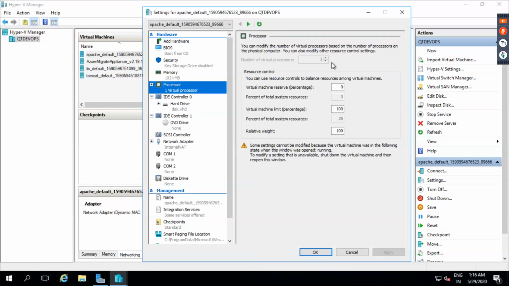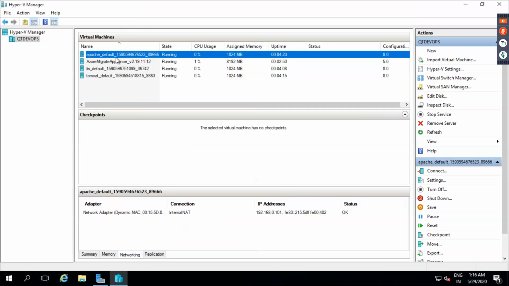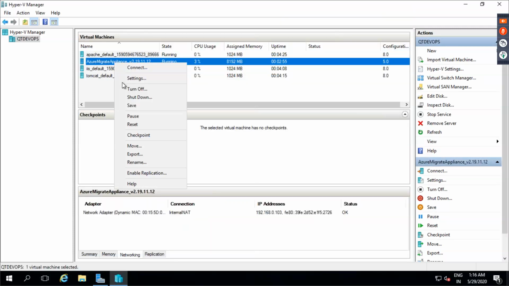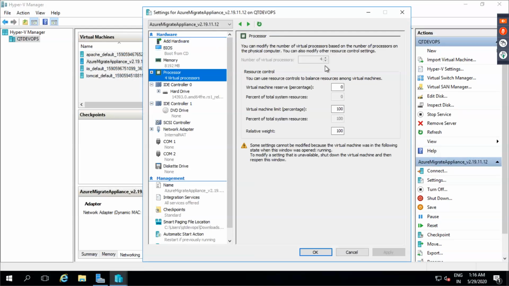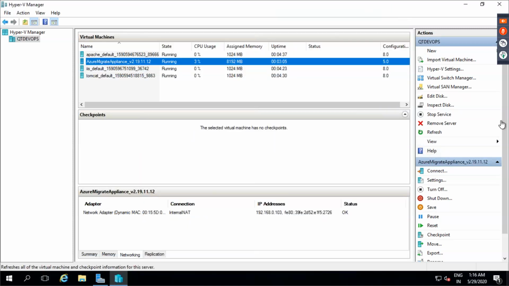Okay. So this is my Apache, but if you click on this Azure Migrate appliance, here there are 4 virtual processors. Change it to 2 so that your normal machine also will suffice, but that will be dead slow. That will be dead slow, right? Okay then. So I have this virtual machine. Now, what I'll do is log in to that virtual machine.